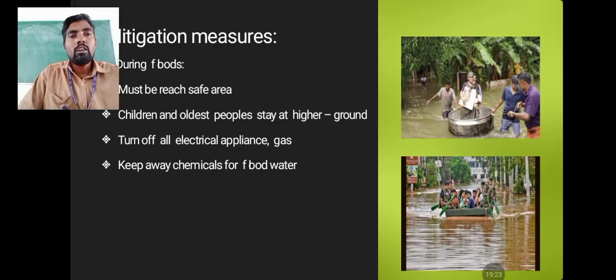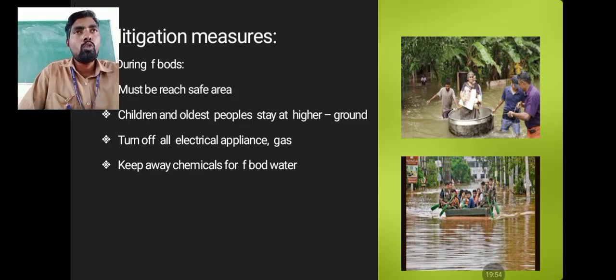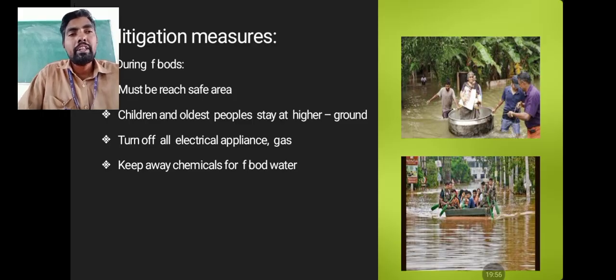Next, during the flood time, you must reach the safest possible area where water cannot reach you. Children and old people should stay at high ground, because they are not able to climb up to higher areas when the flood water comes. Turn off all electrical appliances, gas, and the electrical main box also. Keep chemicals away from flood water. Simply put, before flooding, chemicals should be rolled up and kept at very high elevated areas.